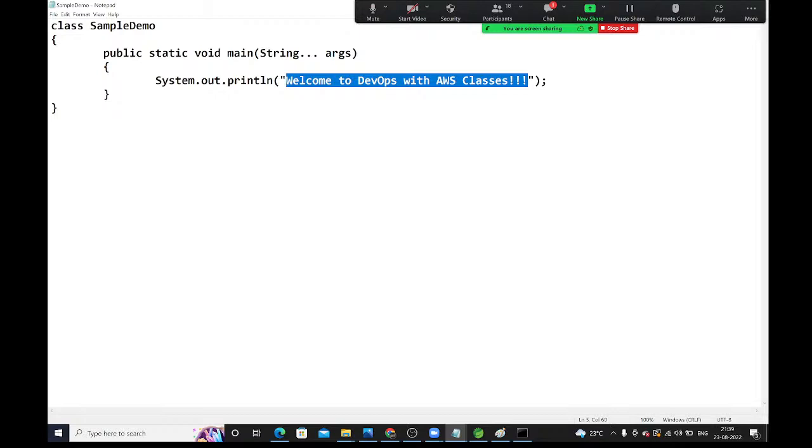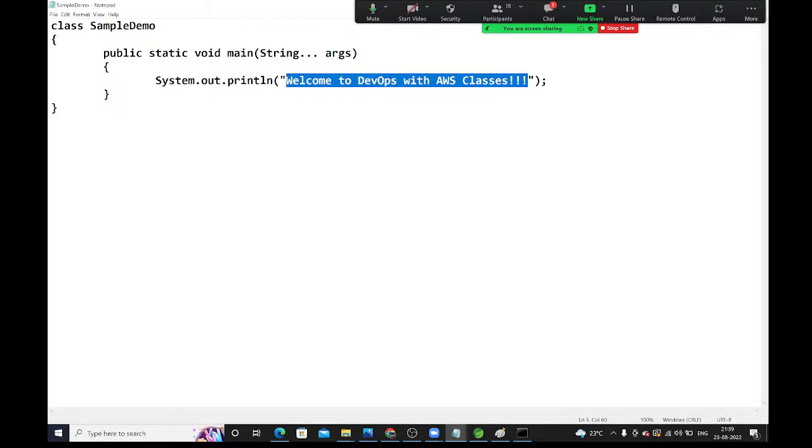Standalone program, guys. Stand alone. There is no dependency on others. Database is not required. Network is not required. Servers are not required. Nothing is required to run this program. Such kinds of programs we will call standalone programs. Standalone Java applications will be executed as jar files.